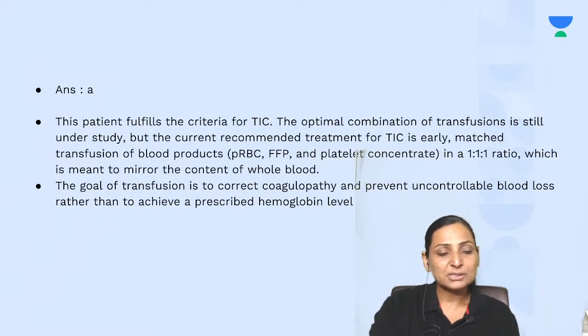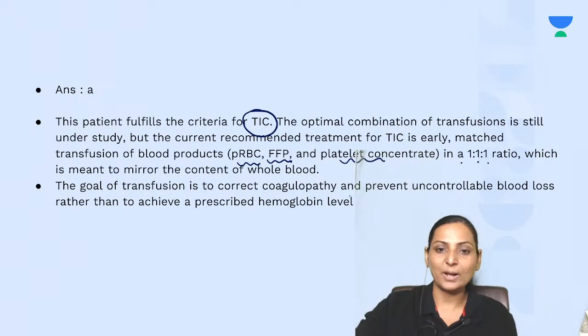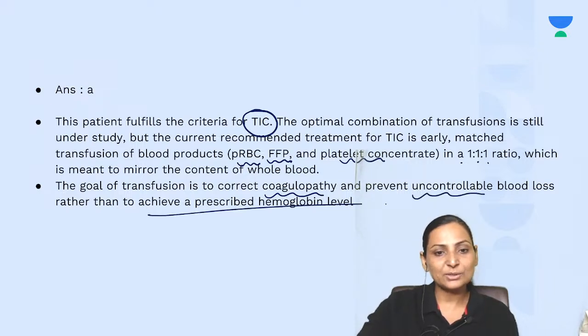The patient fulfills the criteria of TIC, right? And in TIC, the best treatment is fresh frozen plasma, packed RBCs, and platelet concentrate in the ratio of 1:1:1. The goal of this transfusion is to correct the coagulopathy and prevent uncontrollable blood loss so that you can have a prescribed hemoglobin level.